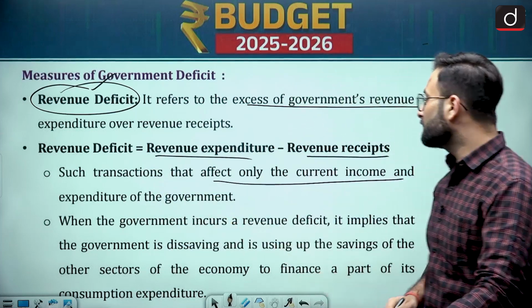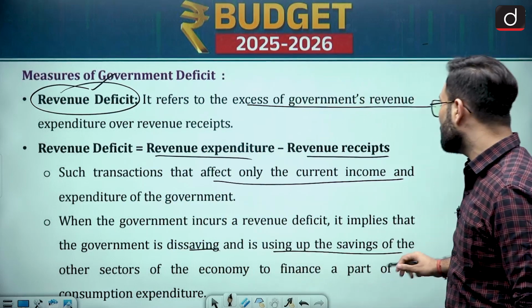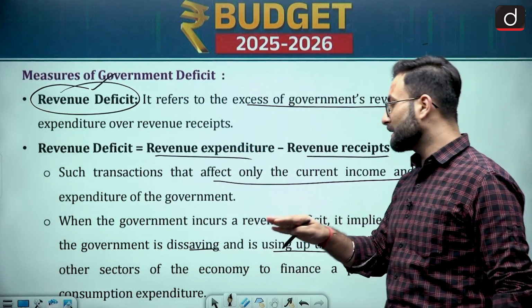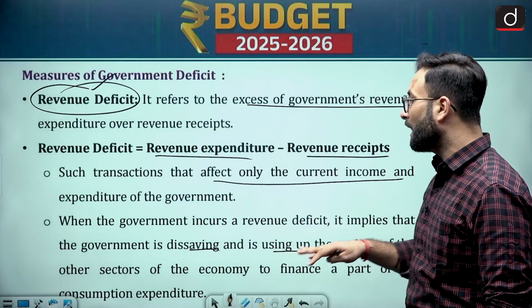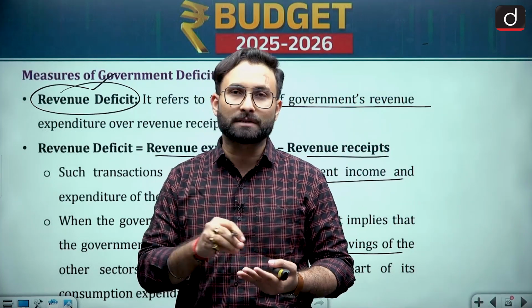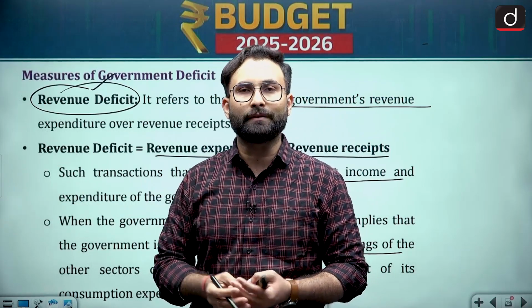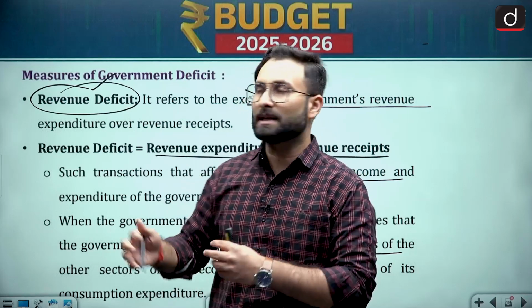When the government incurs a revenue deficit, it implies that the government is dissaving and using up the savings of the other sectors of the economy to finance part of the consumption expenditure. What they are saying is that the government does not have such money, so whatever savings other sectors of the economy have, we are actually using that to finance this deficit.